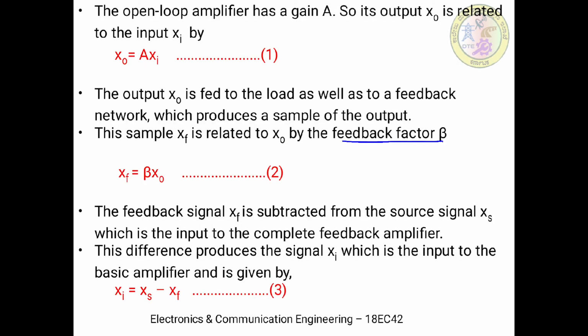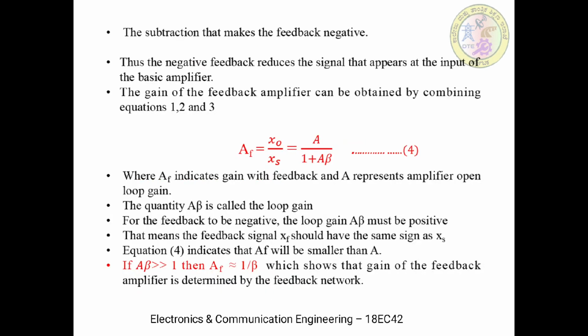Because we have X0 equal to A into Xi, in equation 2 you can substitute for X0, and you are going to get the Xi term. Further, we know Xi is Xs minus Xf. So by combining equations 1, 2, 3, it is possible to write a relation, or a ratio, X0 by Xs.